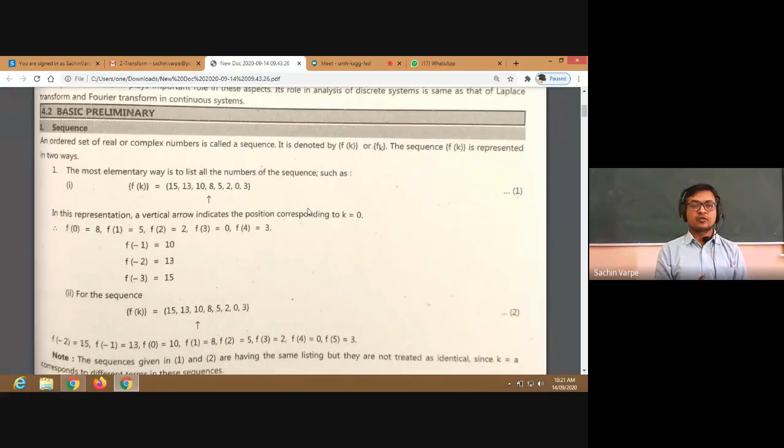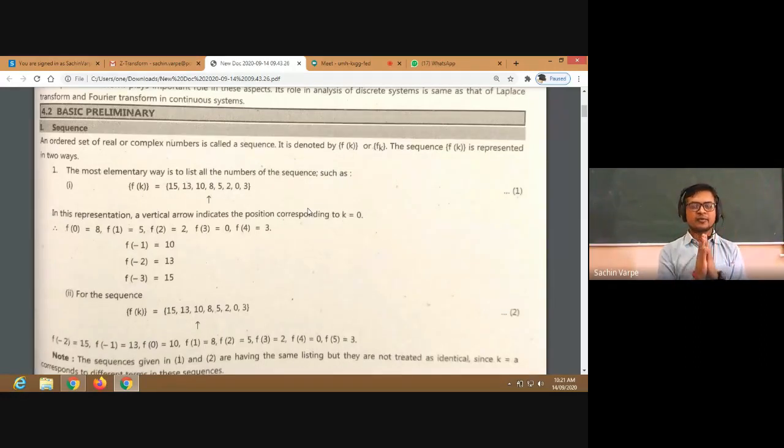Suppose a sequence of natural numbers, or a sequence of even natural numbers, a sequence of integers, isn't it? A sequence of odd integers or odd natural numbers, like this. So these can be characterized by a specific number or specific variable, we can say. So that is a general representation of a sequence. So the two types are there. One is the arrow representation and the second is the general representation of a sequence.